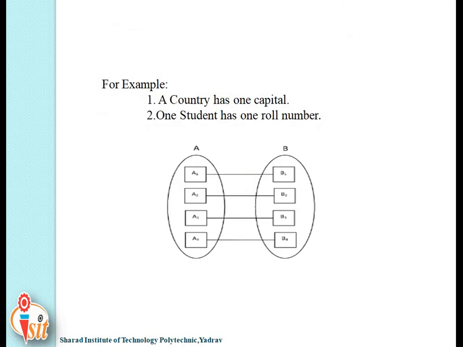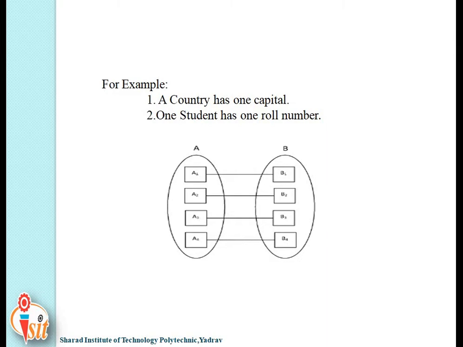Here you can see the definition with entity set A and entity set B. In entity set A, there are various entities like A1, A2, A3 and A4, and in entity set B, there are various entities, B1, B2, B3 and B4.